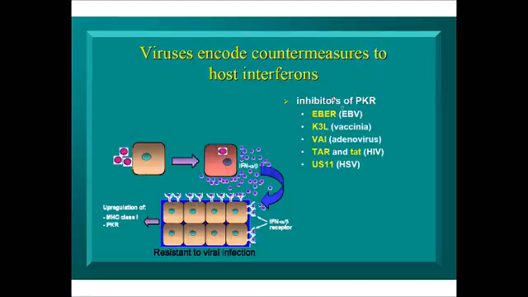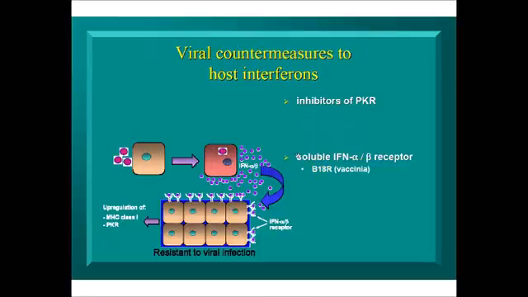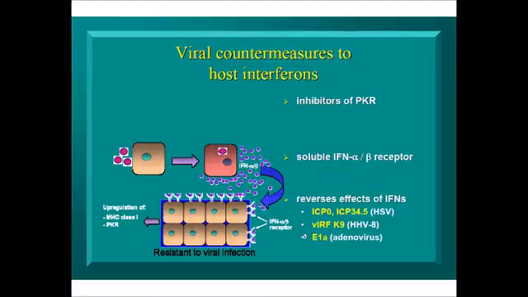This is basically just a list to illustrate the number of different viruses that encode countermeasures to host interferons. You have Epstein-Barr virus, vaccinia virus, adenovirus, HIV, HSV. They all encode inhibitors of protein kinase R, one of the key mediators of how interferons can shut down viral protein translation. You have other viruses like vaccinia virus that have stolen the interferon alpha beta receptor from our own cells, and the virus infected cell secretes it so it can soak up the cytokine before it finds its target. It just soaks up the hormone so the signal is not delivered.